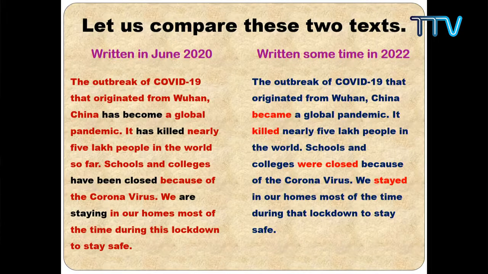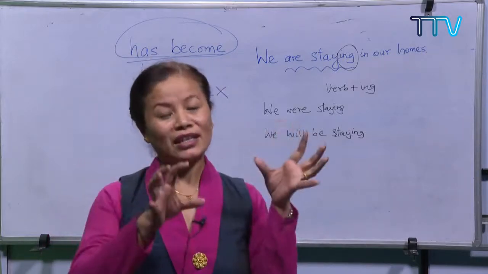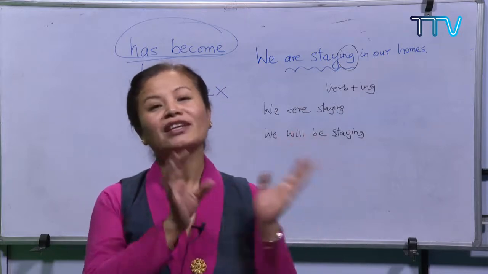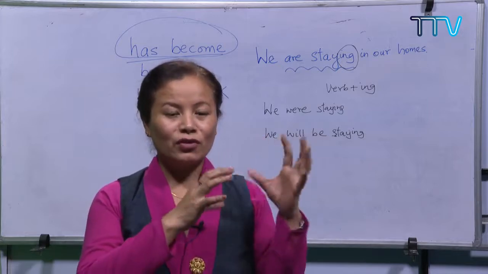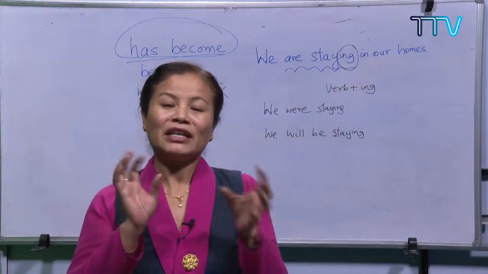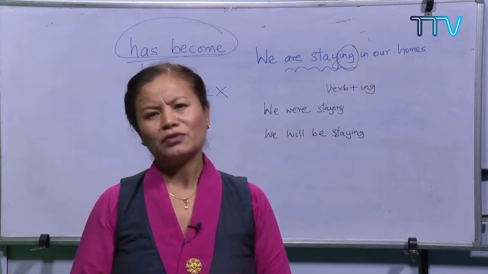It's only the difference in the time frame, because one is written this month in the same year and the other text is written in 2022. So when it is 2022, you remember the incident that happened in 2020. So that is something already happened, right? So you will write the same in the past tense. That is why I just wanted you to focus on how verbs play their role in conveying the right meaning. So therefore, it's very important.